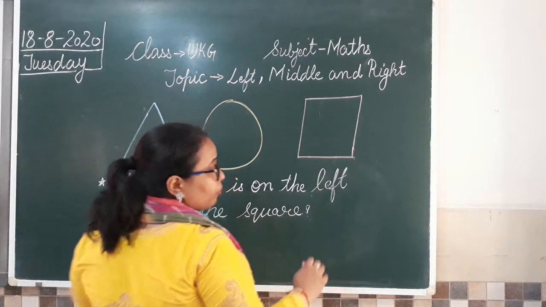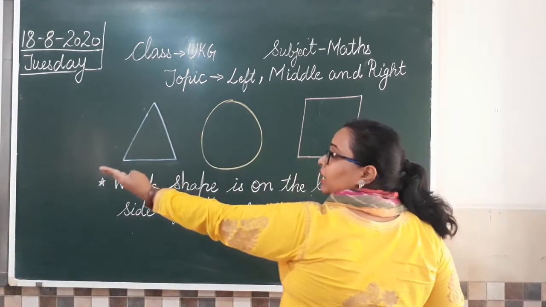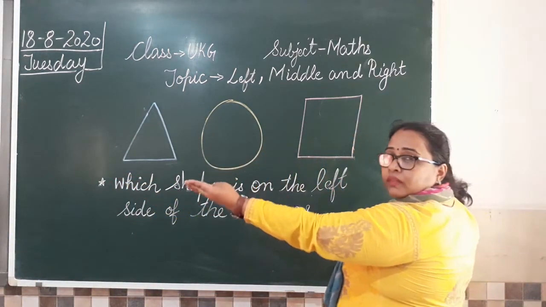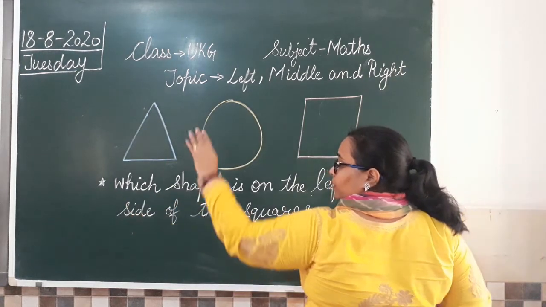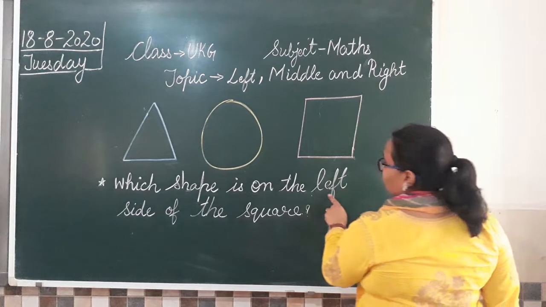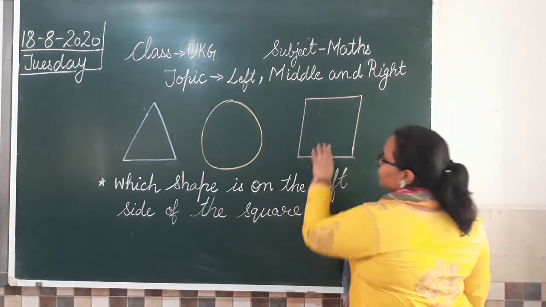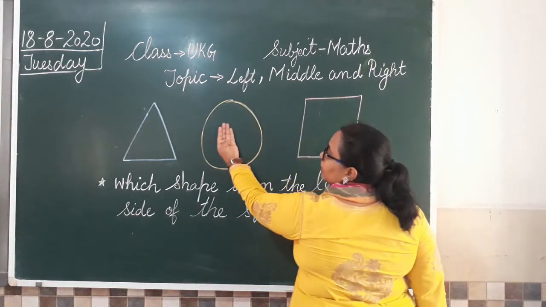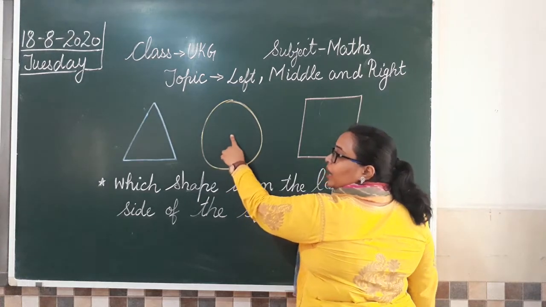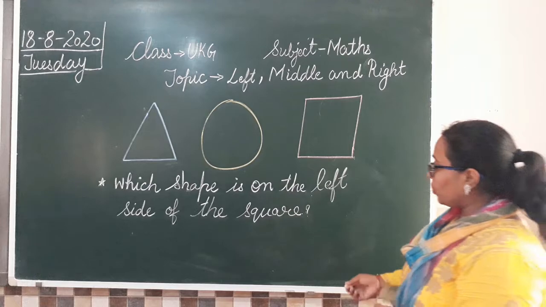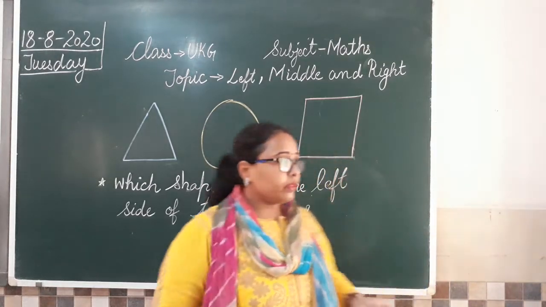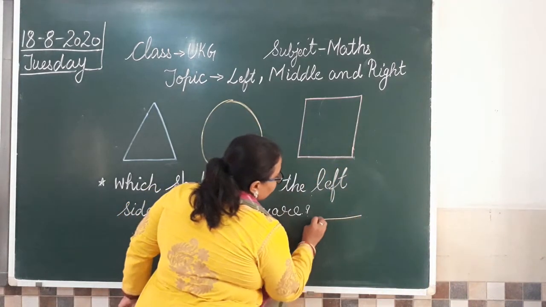So first of all see which is your left side. This is our left side class, this one, isn't it? All of you see which is your left side, this one or this one? This is my left side. So now left side of the square. So this is square and the left side. So which shape we have? We have circle shape. So what we are going to write the answer? The answer will be circle.